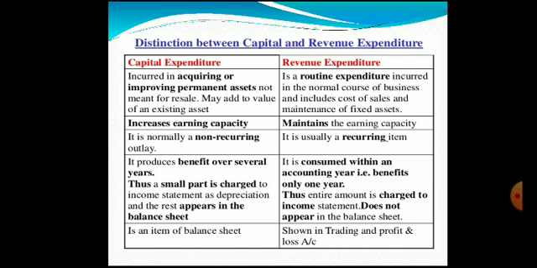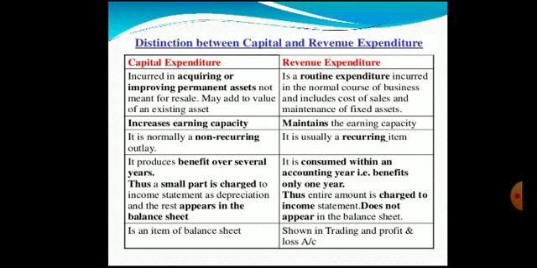Here, whatever the expenditure that is incurred towards revenue will be shown in the trading or profit and loss account as expenditure for that particular period. Capital expenditure is an item of the balance sheet. So whatever the expenditure that is incurred towards capital in nature will be shown in the balance sheet, whereas the revenue expenditure items will be shown in the trading and profit and loss account. This is how we will be able to identify the capital expenditure and revenue expenditure.